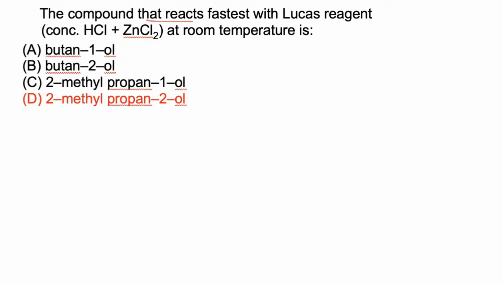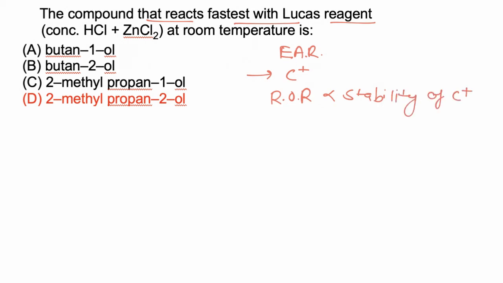The compound that reacts fastest with Lucas reagent. Now this reaction takes place via an electrophilic addition reaction. During electrophilic addition reaction, carbocation is formed, and hence the rate of reaction is directly proportional to the stability of the carbocation formed in the first step. Now in the case of butan-1-ol, the carbocation formed in the first step has only 2 alpha hydrogens. Now butan-2-ol, this molecule has 5 alpha hydrogens.